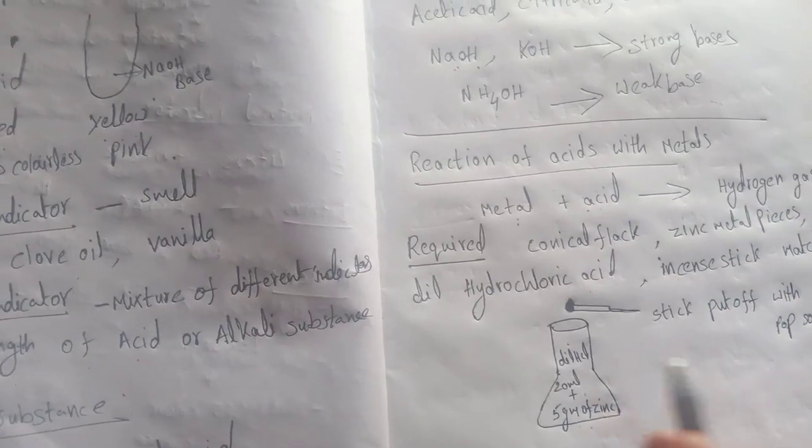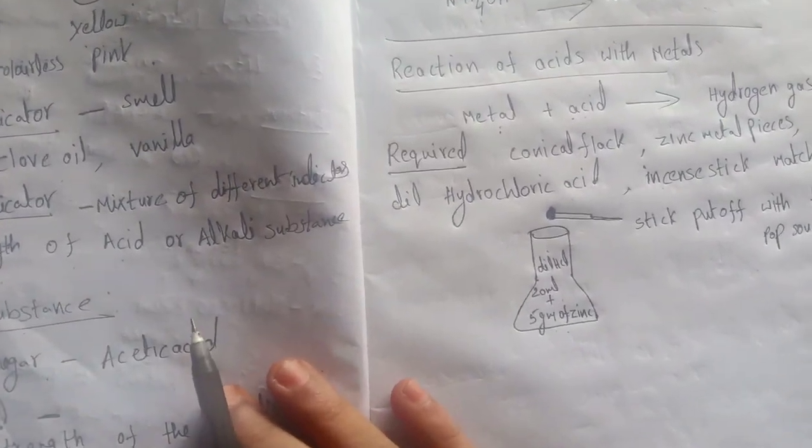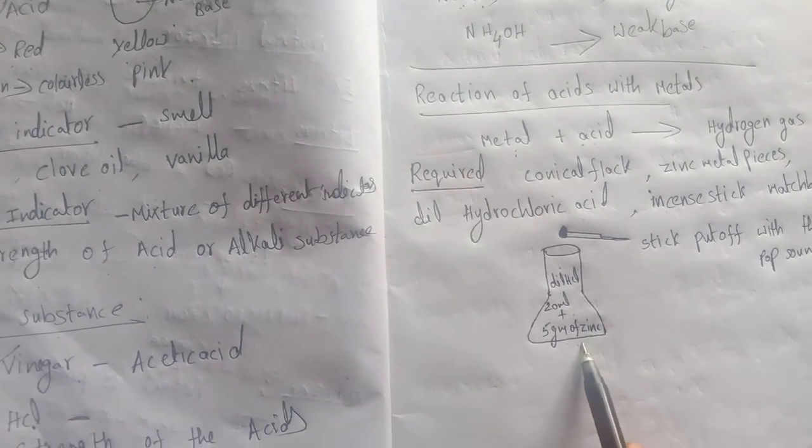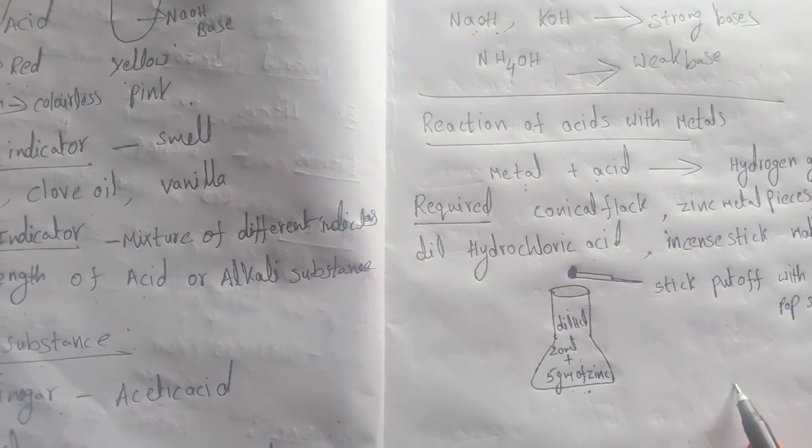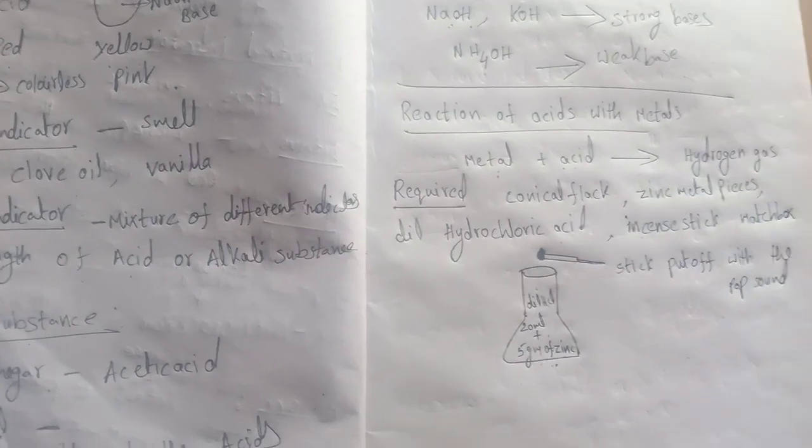Pop sound, and this stick goes out. From this we can confirm that zinc metal on reaction with acid releases hydrogen gas.